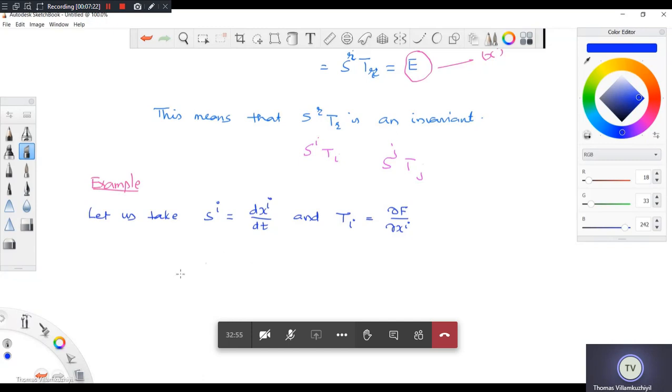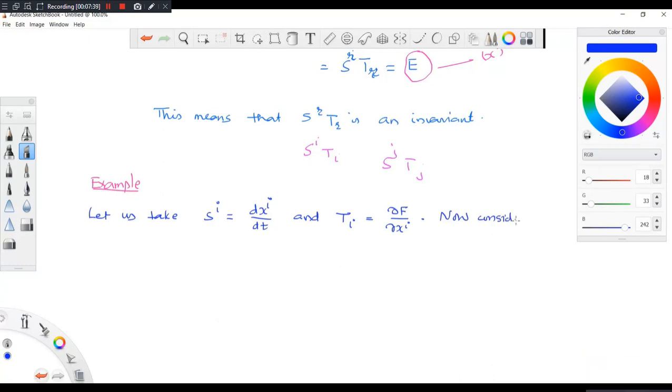Now you take this, it is a contravariant vector and this is a covariant vector. So let me take the inner product of that. What will you get? Now consider E = S^i T_i.